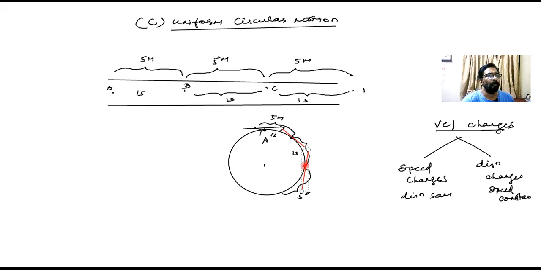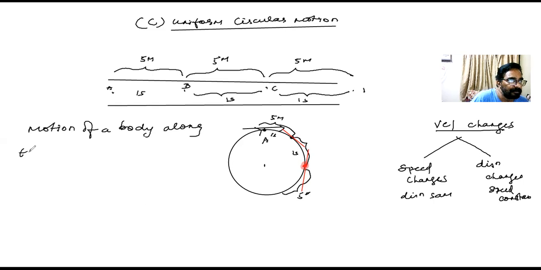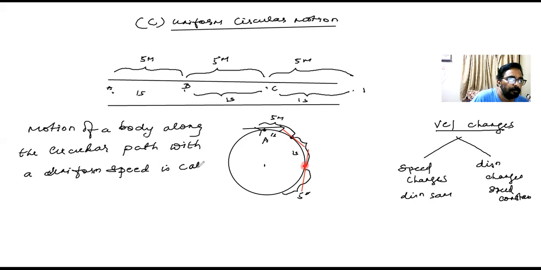Got it? If they ask, what is uniform circular motion? Motion of a body along the circular path with a uniform speed is called uniform circular motion.